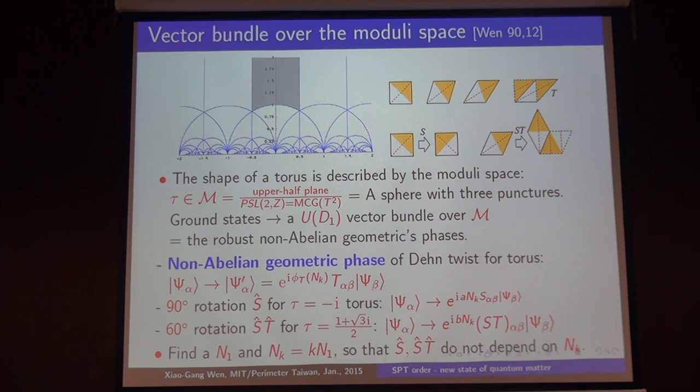So actually at the moment it's very desirable to develop a theory of topological order based on this kind of point of view, but so far we don't have that yet. But it would be very nice to have this kind of topological order theory. So that is the general point of view.